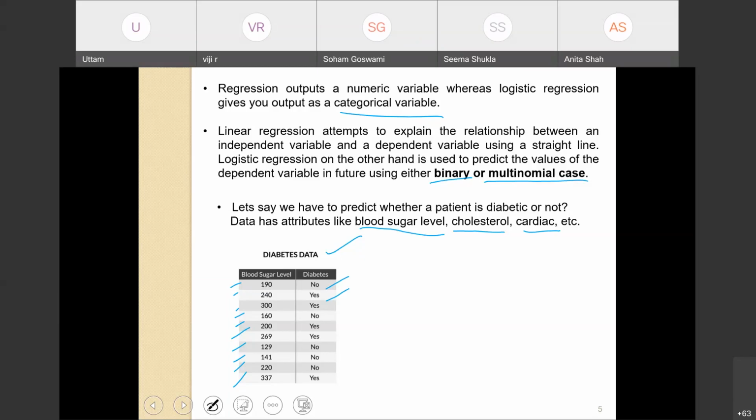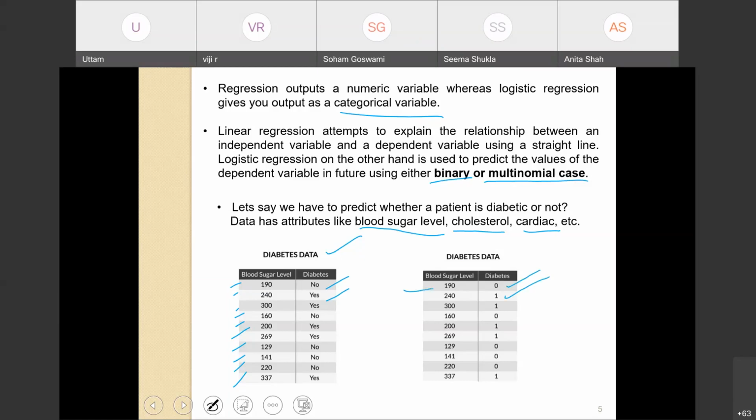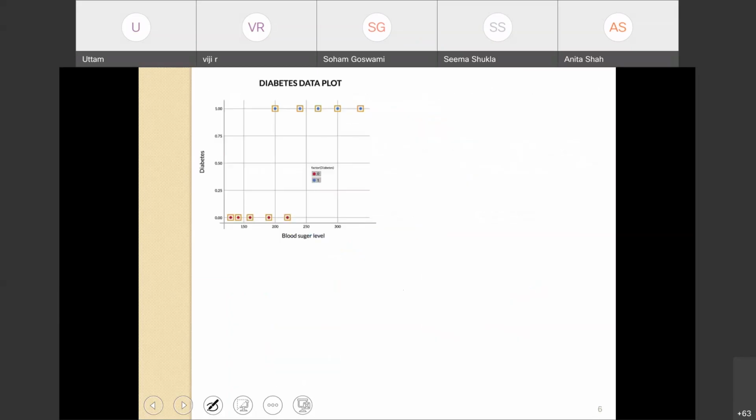First, let's convert our outcome of no and yes into 0 and 1. No is depicted as 0, and yes is depicted as 1. For each blood sugar level, I have a corresponding outcome in the form of 0 and 1.